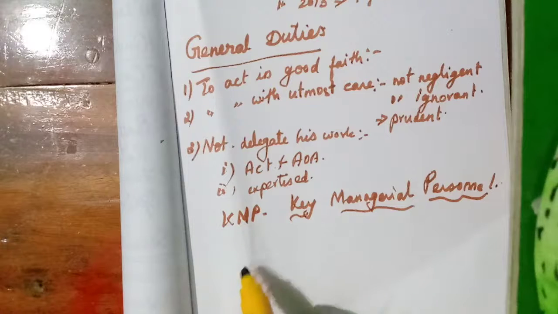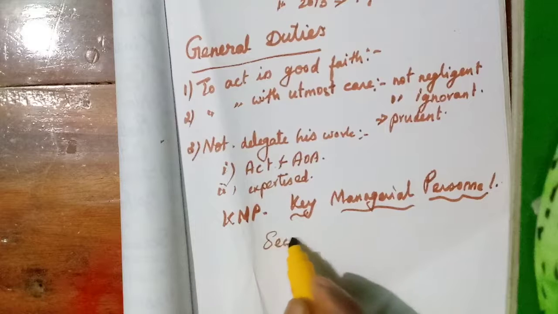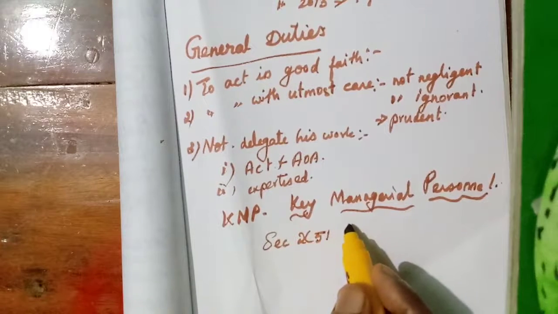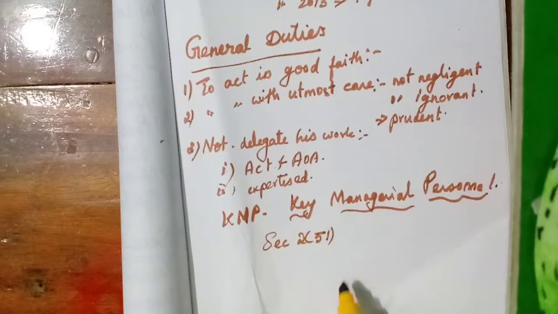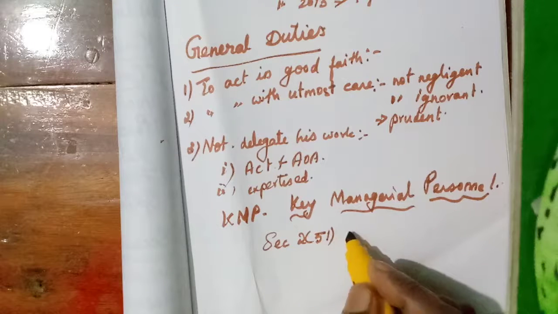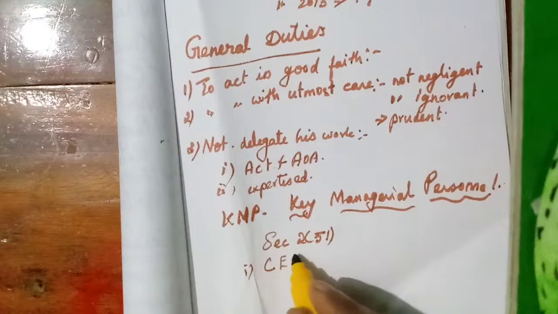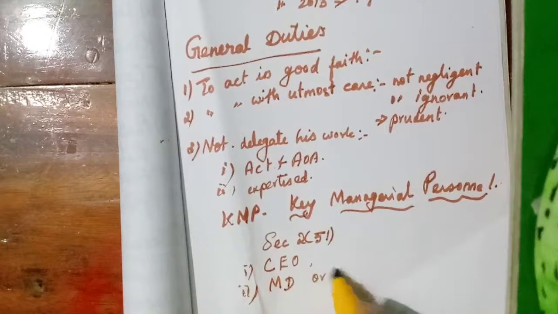Here they have given one definition in section 2, subsection 51 of the Companies Act. The key managerial personnel means the chief executive officer, then the second one, the managing director or the manager.